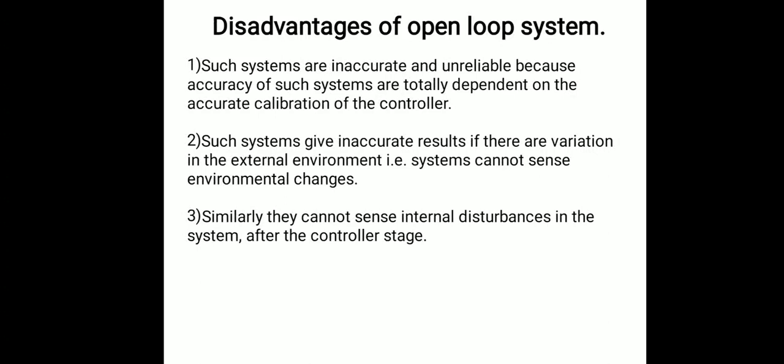Disadvantages of the open loop system: open loop systems are less accurate and less reliable because they totally depend upon the calibration of the controller. Such systems give inaccurate results if there is variation in the external environment, as the system cannot sense environmental changes. Similarly, they cannot sense internal disturbances also.